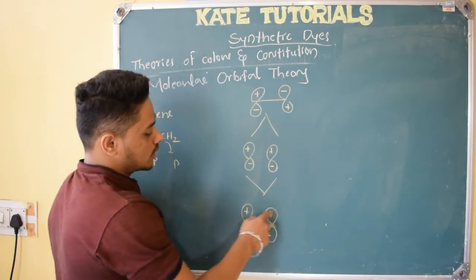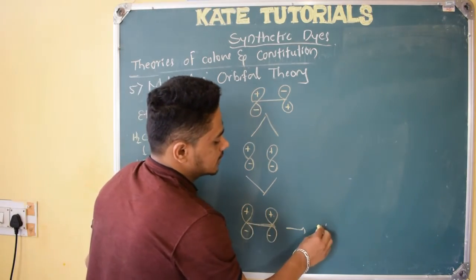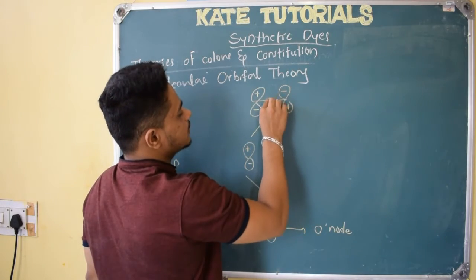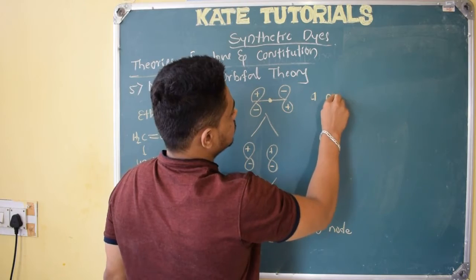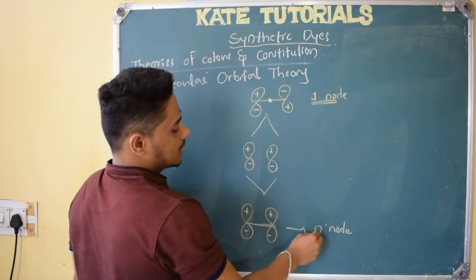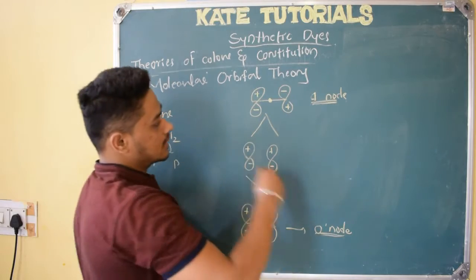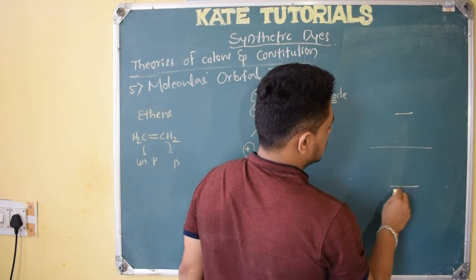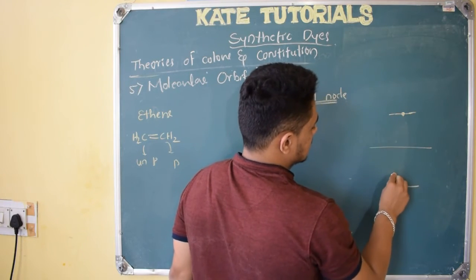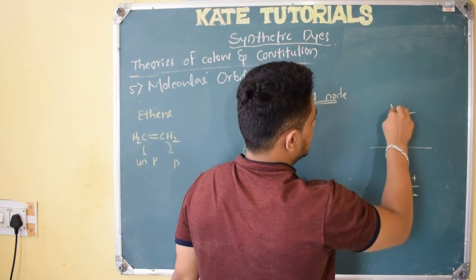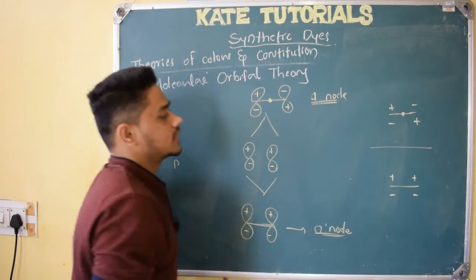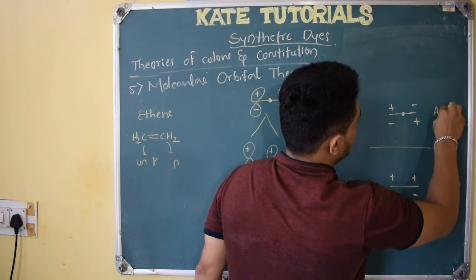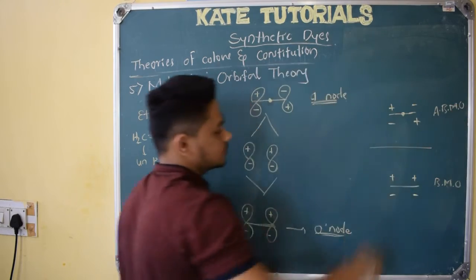Whenever there is plus plus combination, there is no node, means zero node, whereas when plus minus combination is there, there will be one node. So it has got 0 node and 1 node. If you see the ethylene molecule, it has got 0 node and 1 node, right, 1 node here. So it will be like this, plus plus minus minus, like this here, plus minus minus plus. Because of this combination, this is the bonding molecular orbital, whereas this is the anti-bonding molecular orbital, right.